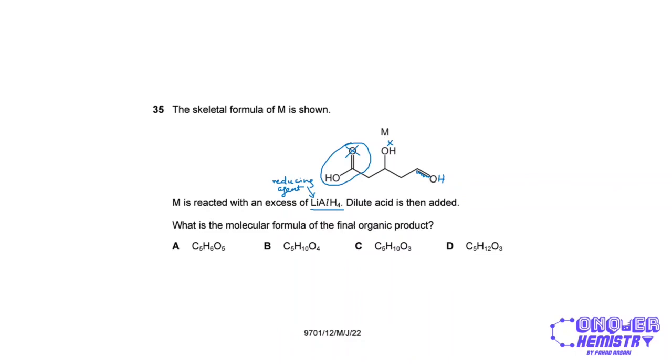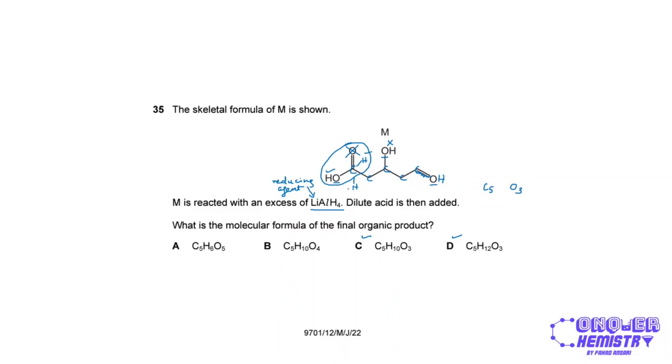So what is the molecular formula of the final organic product? Okay, so we have 1, 2, 3, 4, 5 carbon atoms, right? So that's C5. We have 1, 2, 3 oxygen, so that's O3, right? So keeping O3 and C5 in mind, that's going to be either option C or option D. Now, looking at the hydrogens, we have 1, and over here we're going to have 2, right?